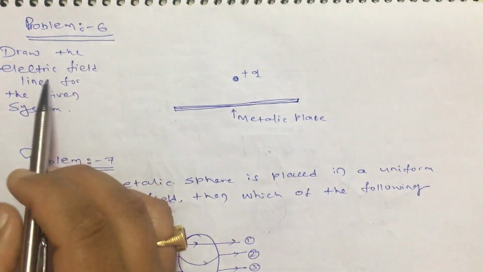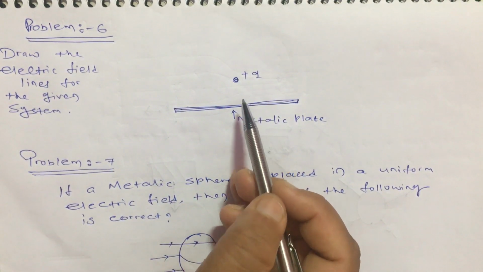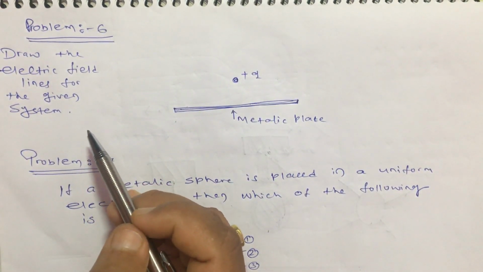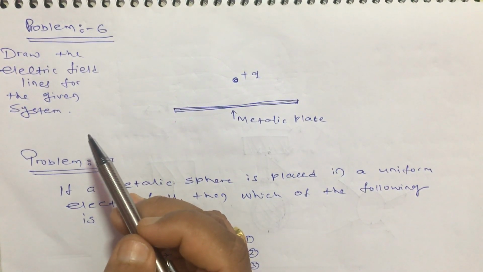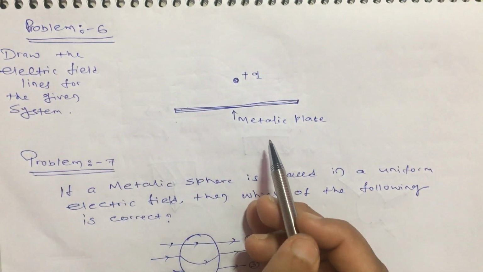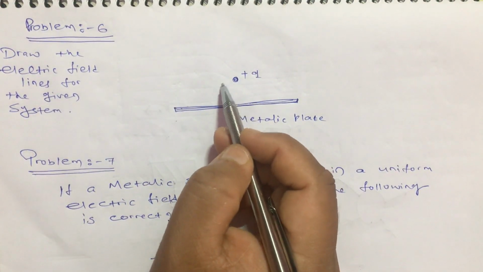Here there is a metallic plate given and a plus q charge is here. You have to draw the electric field lines. Remember, I have already told that an electric field line is always perpendicular to the surface of a metallic plate, or to the surface of a conductor. Since it is a metallic plate, it is a conductor. So how to draw? It will obviously start from here.